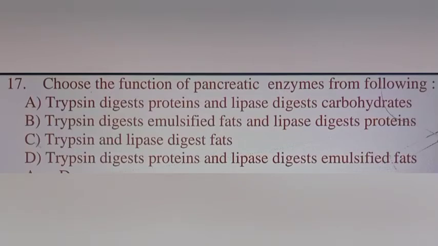Option C, trypsin and lipase digest fat, is wrong, because trypsin is going to digest protein. In option D, trypsin digests protein, that is right, and lipase digests emulsified fats, that is also true. Emulsified fat is the larger globule of fat broken down by the action of bile juice, which is received from the liver, and this digestion takes place in the small intestine. Hence, we can go with option D.